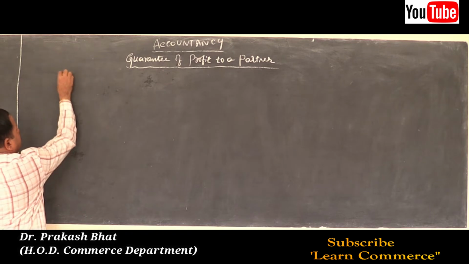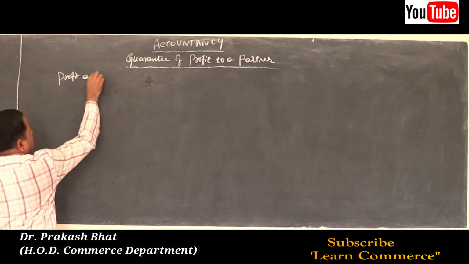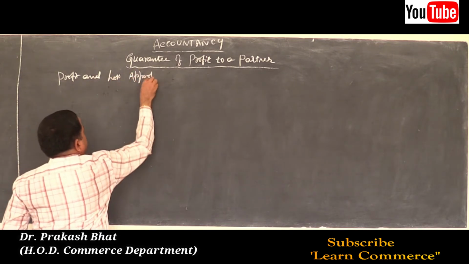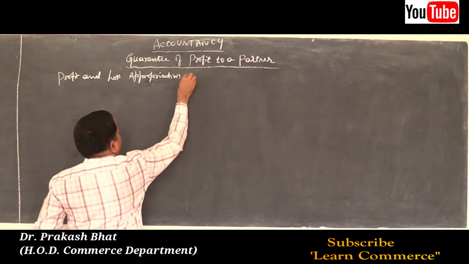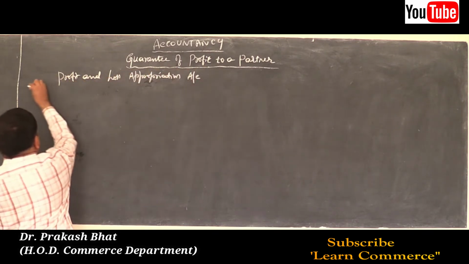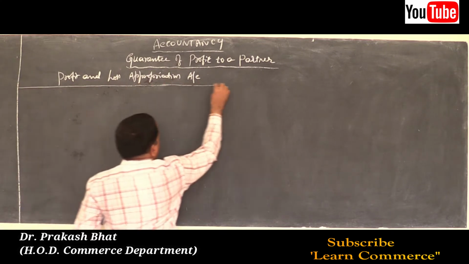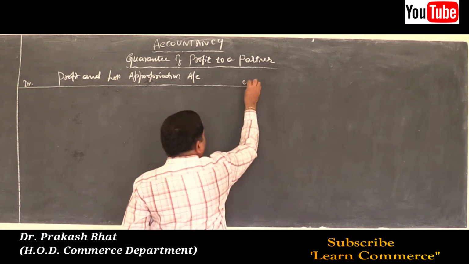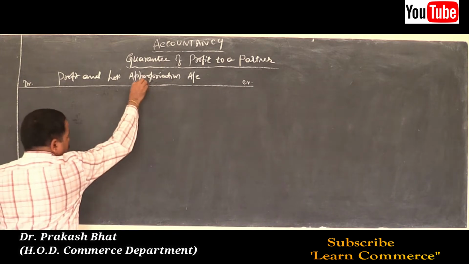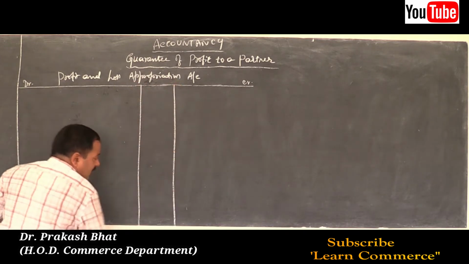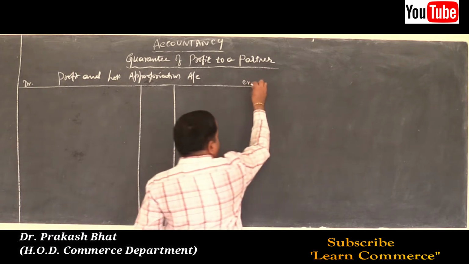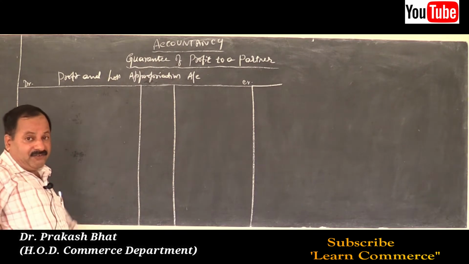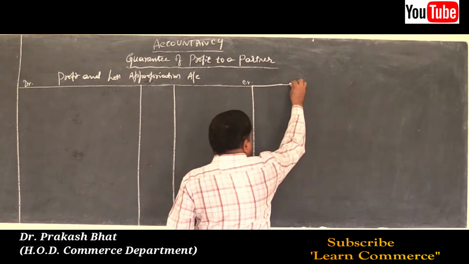I'll solve here. Profit and loss appropriation account. Draw the columns. Profit and loss appropriation account. The ledger account, no doubt. Debit credit must be there. Cultivate the habit of writing it at the beginning itself. In each class, if you write in all the accounts, you will not forget to write in board exam. Automatically you will write debit and credit, so that there is no need of any extra care to write this.